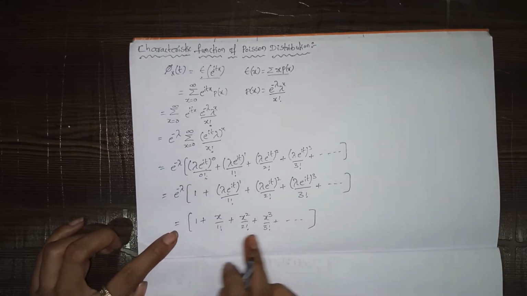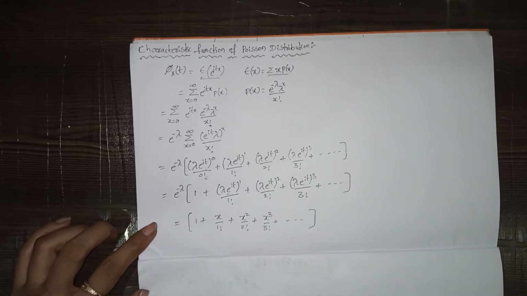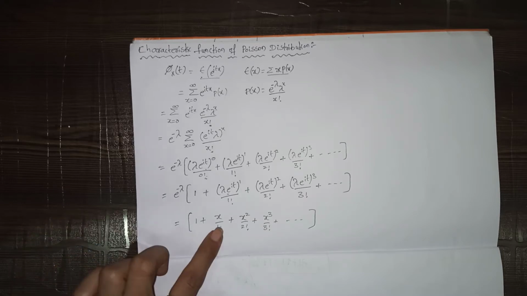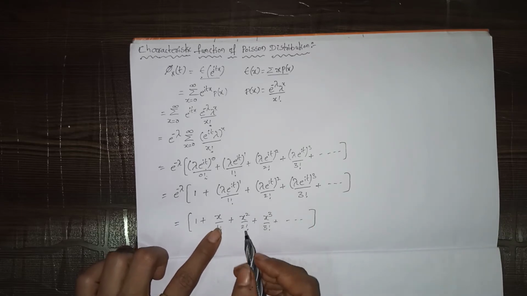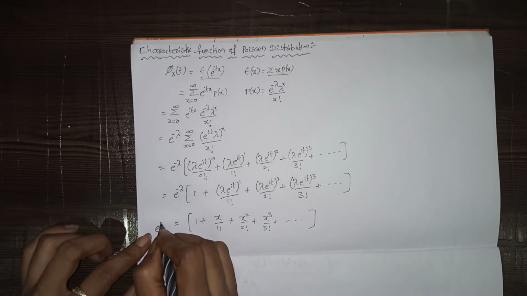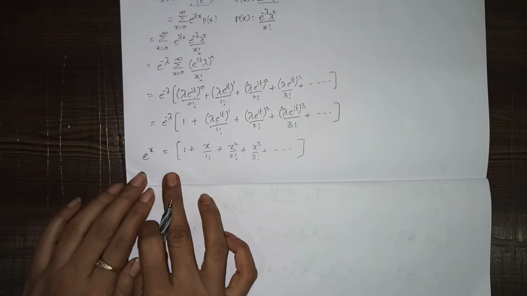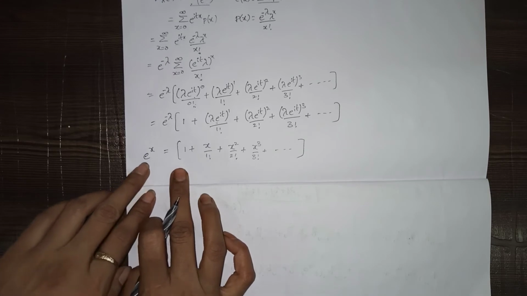So it is the expansion of, sorry, it is the expansion of e power x.